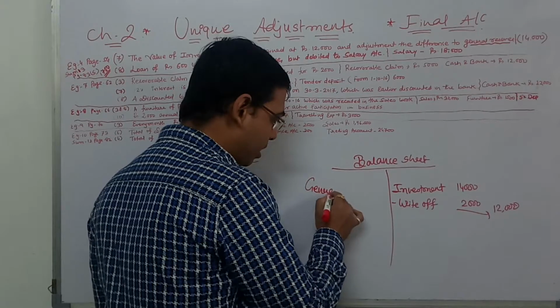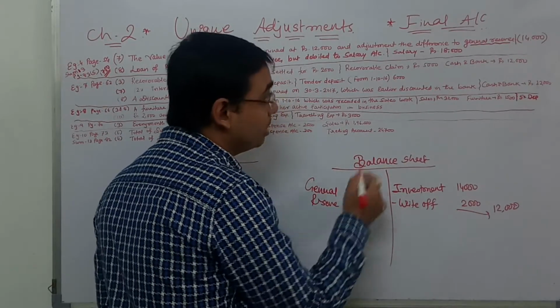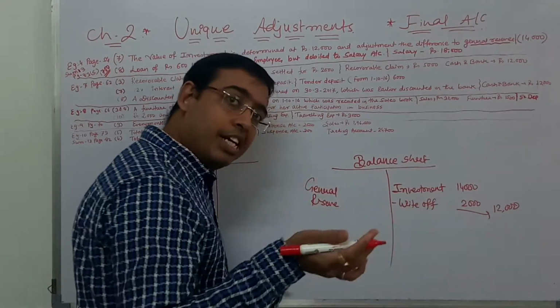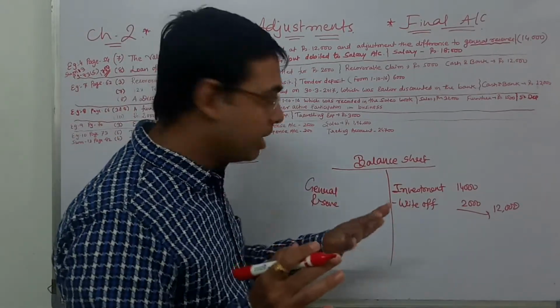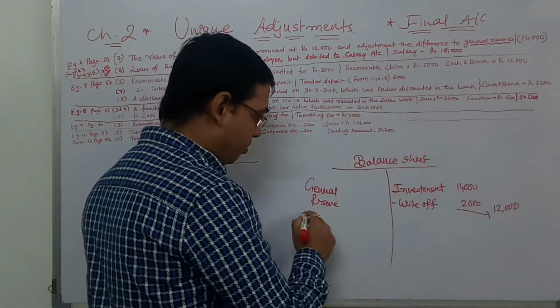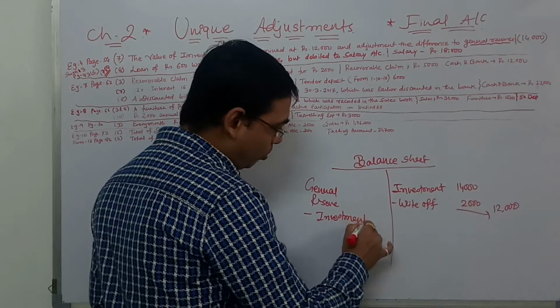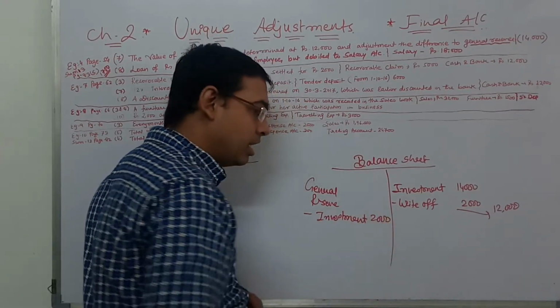So how much the general reserve is, you will come to know by calculating everything. We will subtract the 2,000 from the general reserve. Clearly understood?